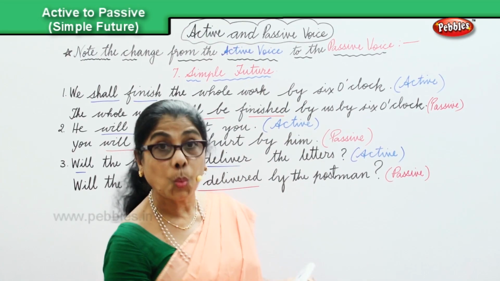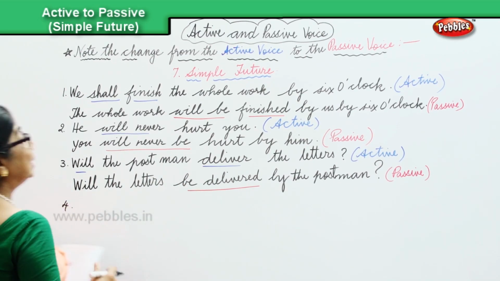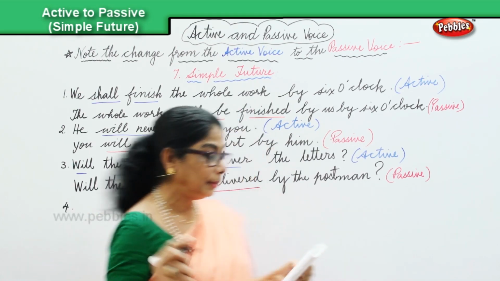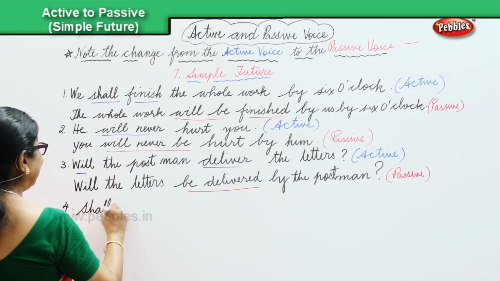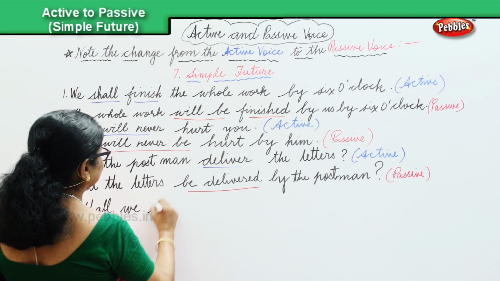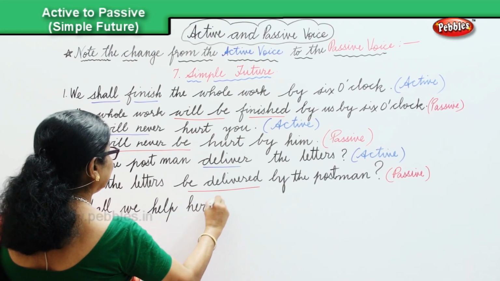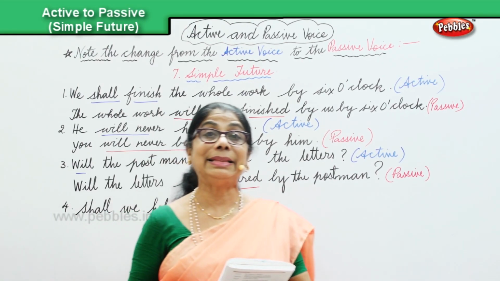And finally, we have one more sentence. Let's do one more sentence in the simple future. Shall we help her? That is in the active.